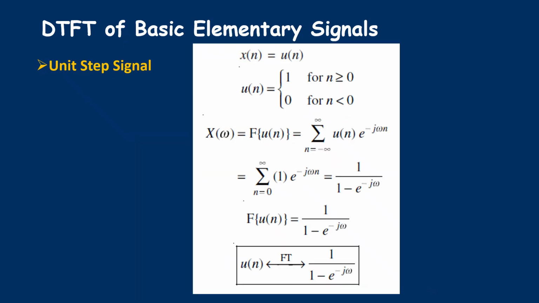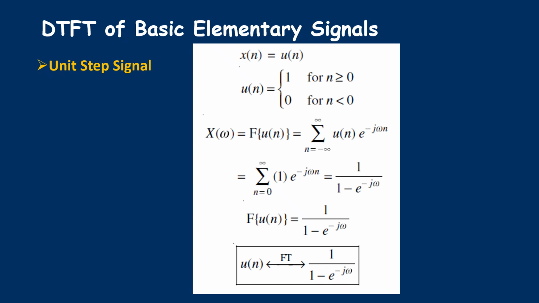Then coming to the next signal, that is the unit step signal, x of n equal to u of n. It is defined as u of n equal to 1 for n greater than or equal to 0, and 0 for n less than 0. Again applying the basic definition, summation n equal to minus infinity to infinity u of n e to the power minus j omega n. Now according to the definition, u of n exists only for n greater than or equal to 0, hence the new limits of the summation will be 0 to infinity e to the power minus j omega n.